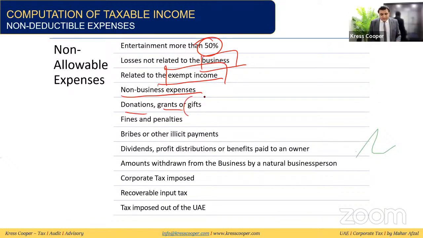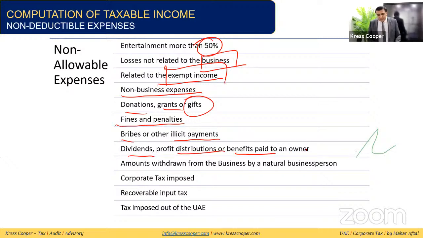Donations, grants, and gifts will not be allowed unless they are given to a qualifying body, with certain conditions that we already discussed. If these are given to a registered qualifying body, then it will be allowed. Fines and penalties will not be allowed to arrive at the taxable profits. Any type of bribes or illicit payments will not be allowed either.